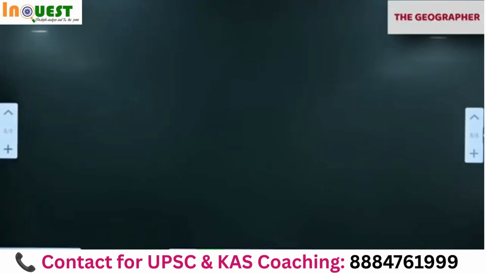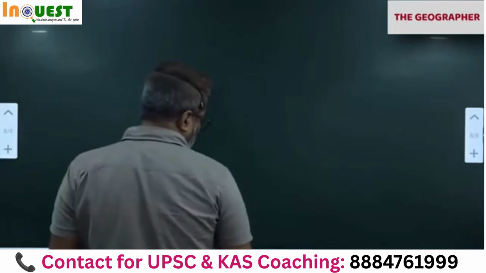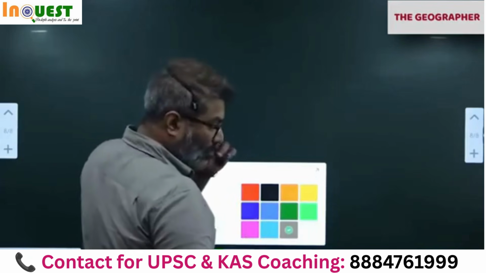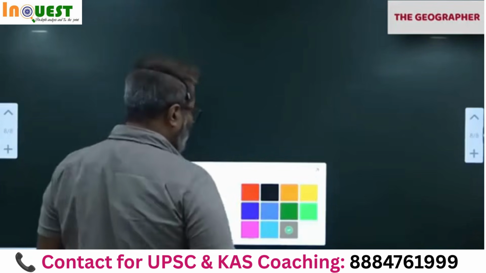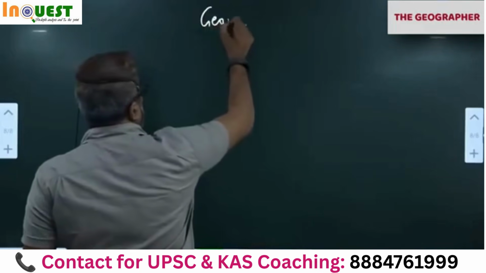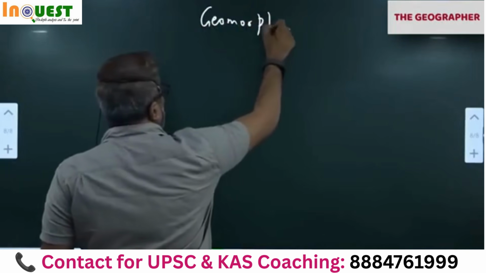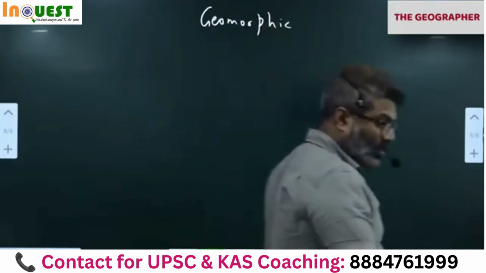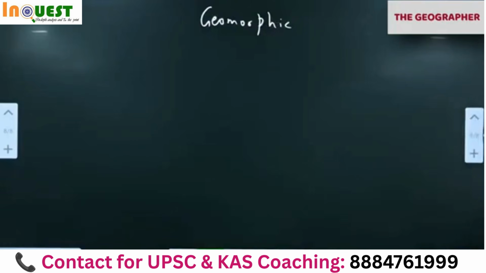Shall we continue? Next, give the heading as geomorphic process. Something has changed. Did somebody mess with this? Now is it clear?